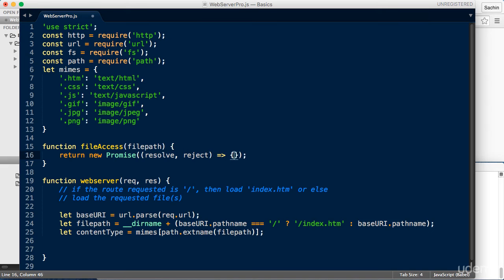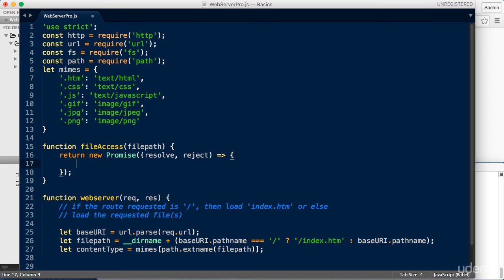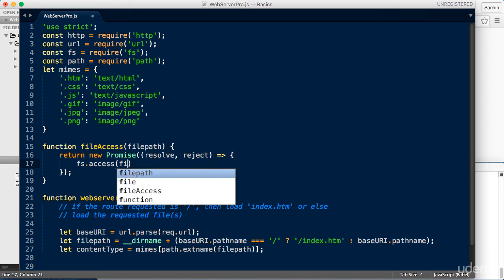Both of these are like outlets from where one of these states will emerge once fs.access has done its job. Now inside the callback, we'll implement our fs.access method in exactly the same way as we did last time.